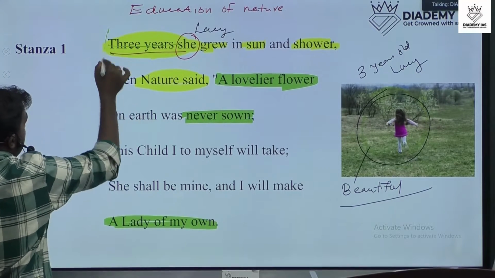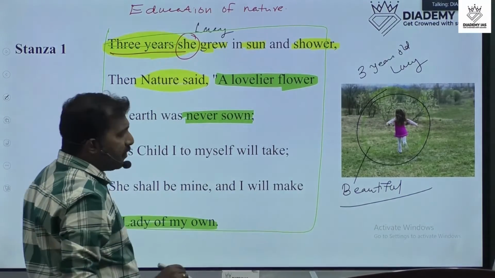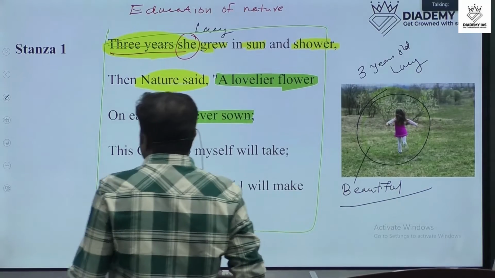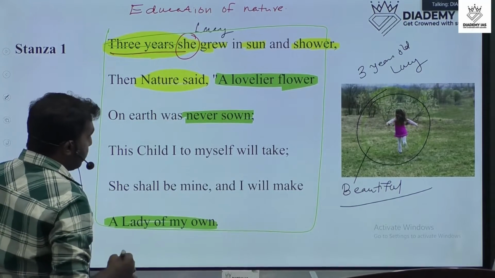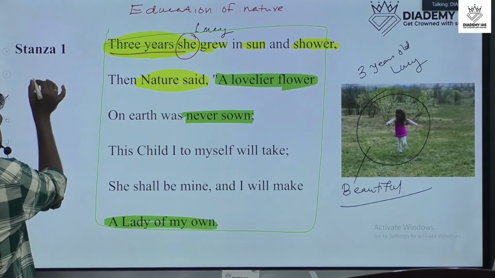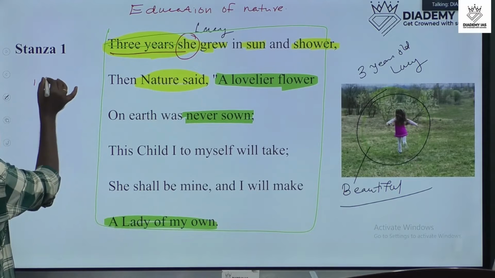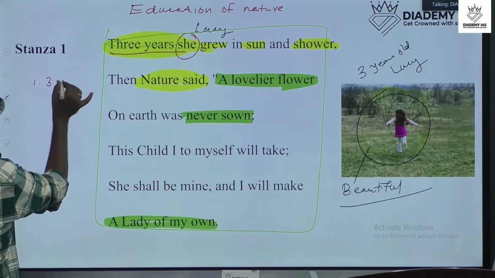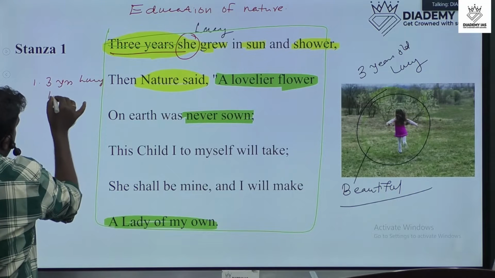According to these six lines of the poem, stanza 1, the poet explains some points. Point number one: she lived here three years. Three years Lucy lived here.